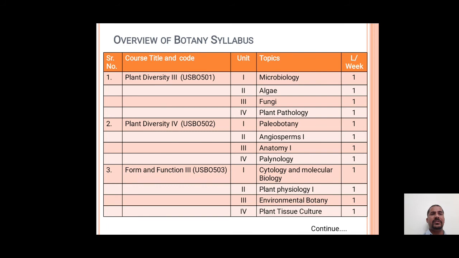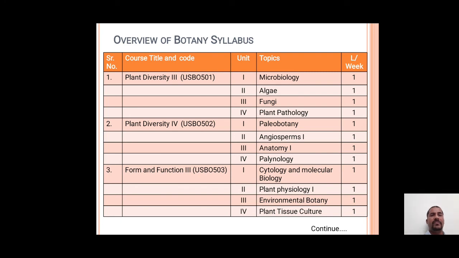Let us see the overview of the botany syllabus. As we have already seen, paper number 1, that is Plant Diversity 3, carries 4 units. Unit 1 is based on microbiology. Unit 2 is based on algae. Unit 3, fungi, and unit 4 is based on plant pathology. There will be one lecture per week for every unit.